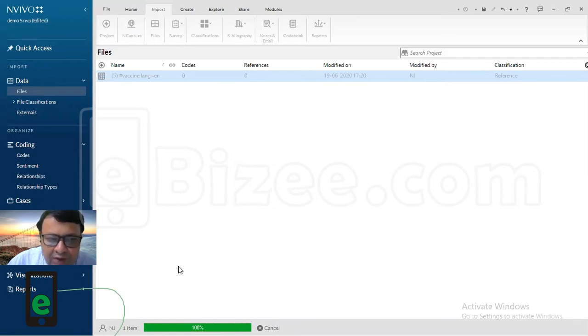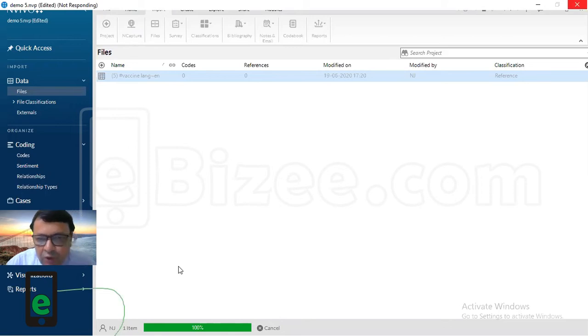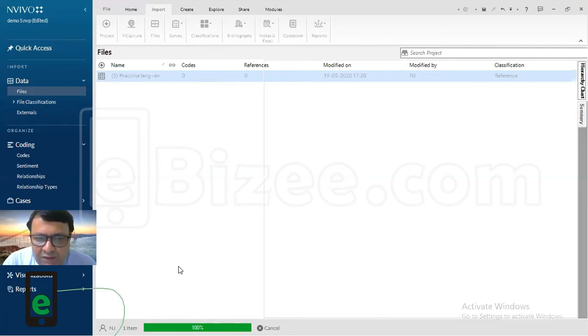Okay, so it is now almost 100%, and when it is 100%, it will show you some data. I will show you the meaning of that. You need to wait for some time. Yes, this window has to come. You can see that there is a split window which is coming.